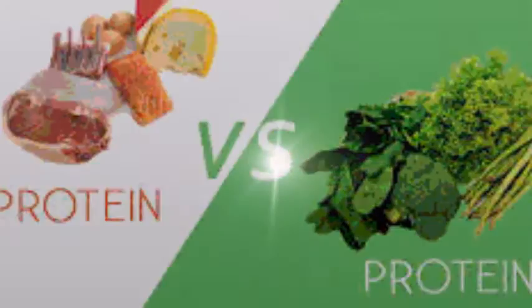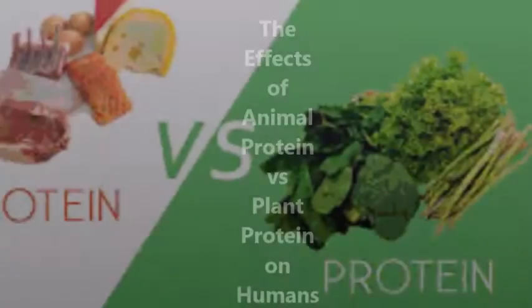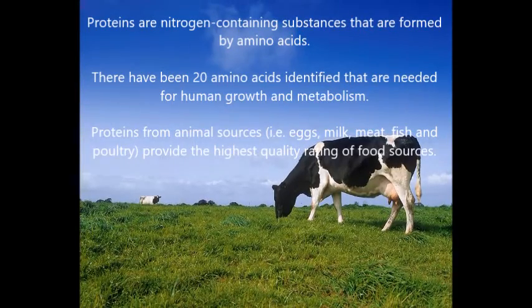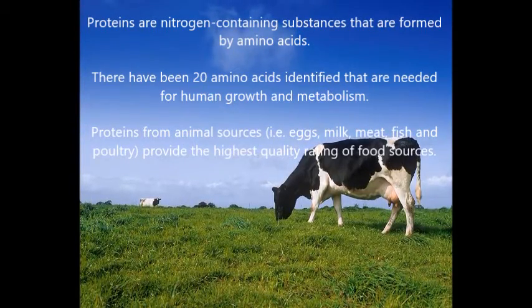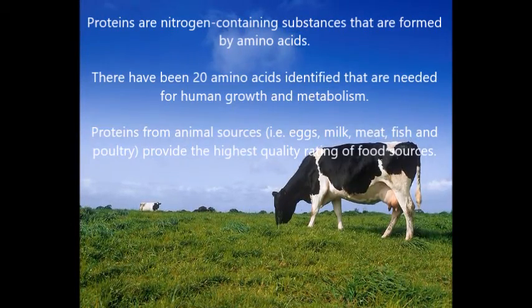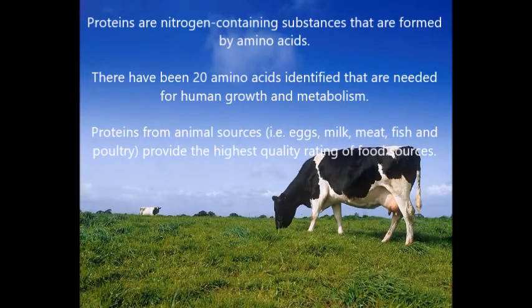This video is aimed to inform about the effects of animal protein versus plant protein on humans. Proteins are nitrogen-containing substances. For proteins to be used by the body, they need to be metabolized into their simplest form, which are called amino acids. There have been 20 amino acids identified that are needed for human growth and metabolism.